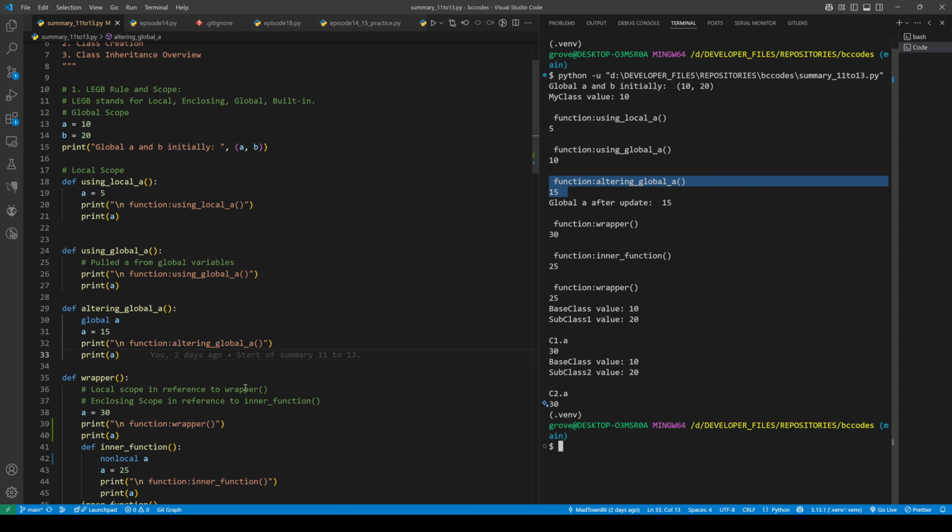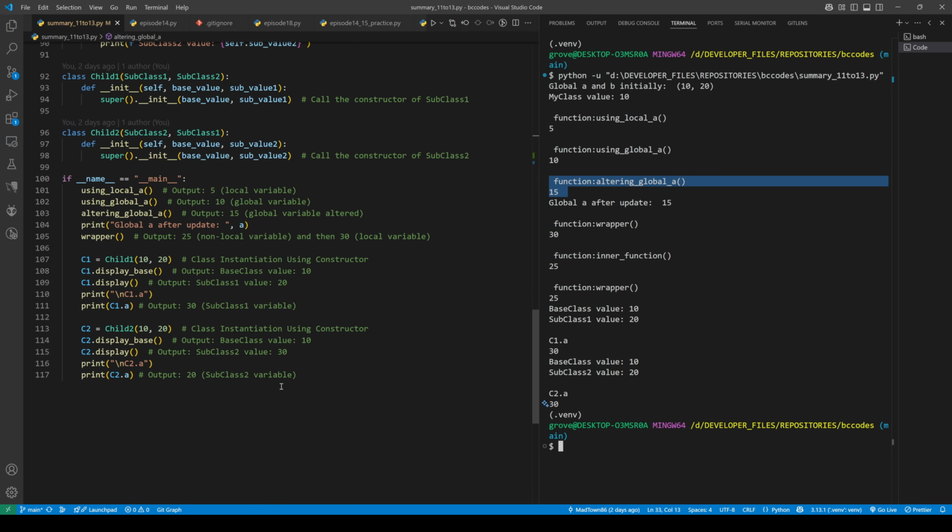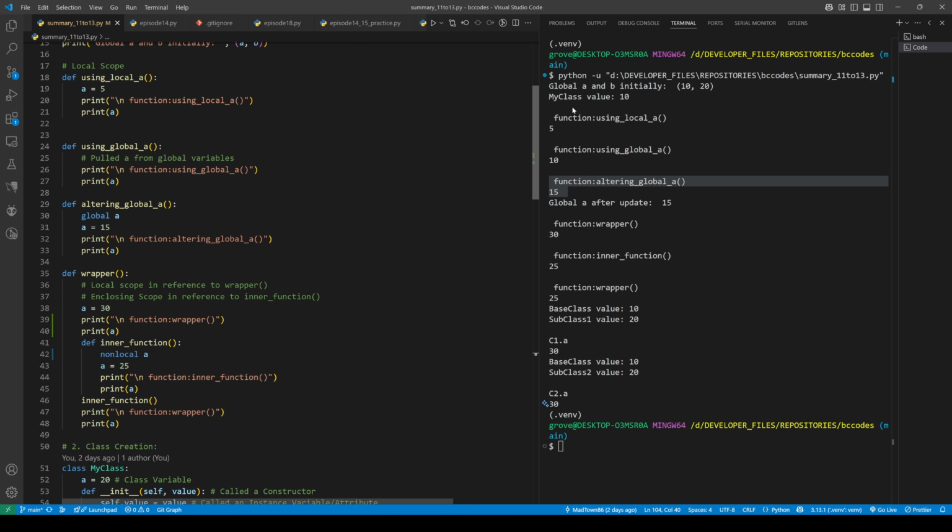And then I placed another print in here, just so you know that it's pulling from the top level, not from within a function. And they're both coming to 15. So now the wrapper class, as promised, I will go over in enclosing scopes.